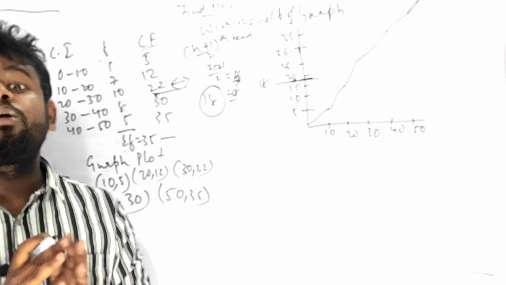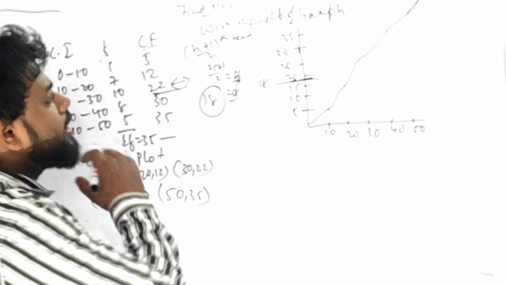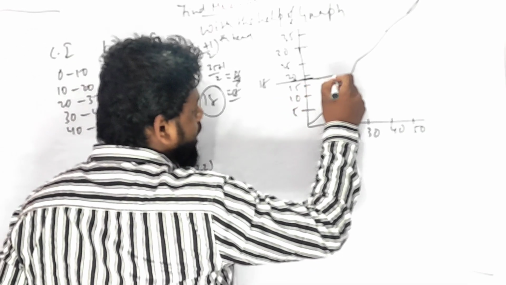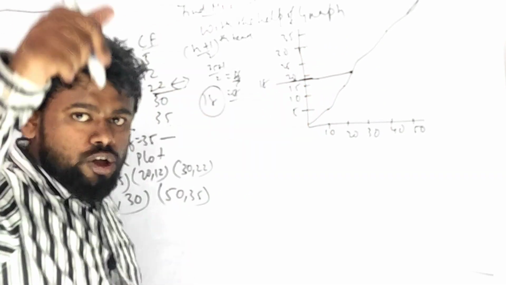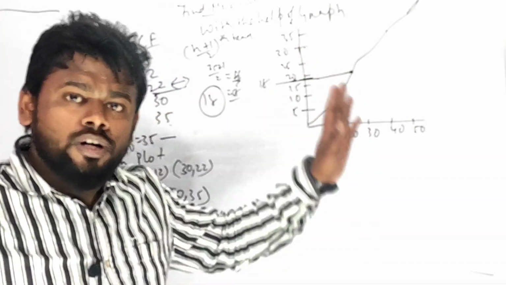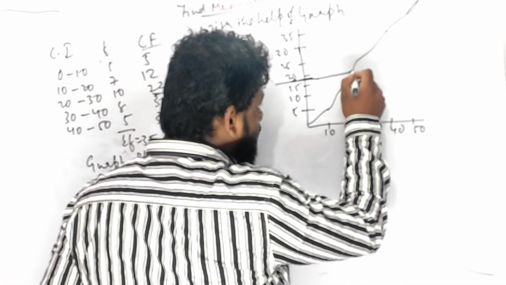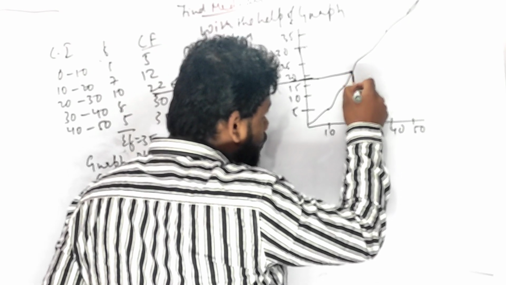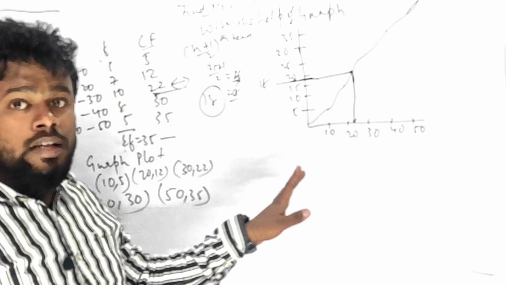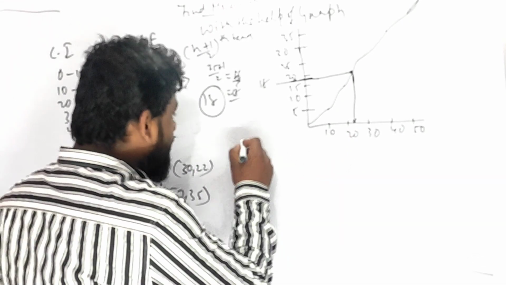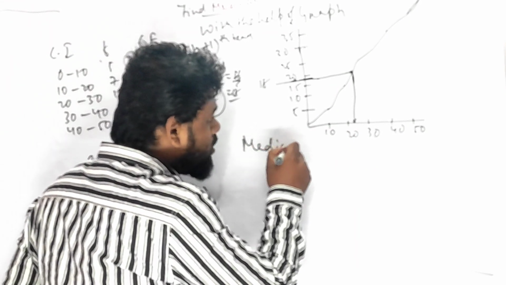So how do you find the median? What to do? Draw one long perpendicular line here, and after that drop it. You have to drop it perpendicular to the axis. I have dropped it here. Do you know what median comes out here? It came out something like this.